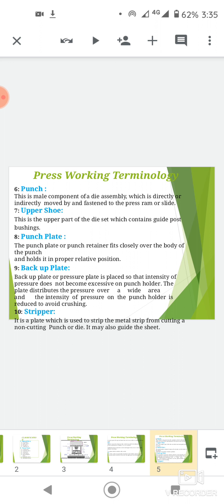And the stripper is a metal plate used to strip the metal off the punch on the return stroke. It is mounted over the die with a clearance hole for the punch to pass through. It is a plate which is used to strip the metal strip from a cutting or non-cutting punch or die. It may also guide the stock.